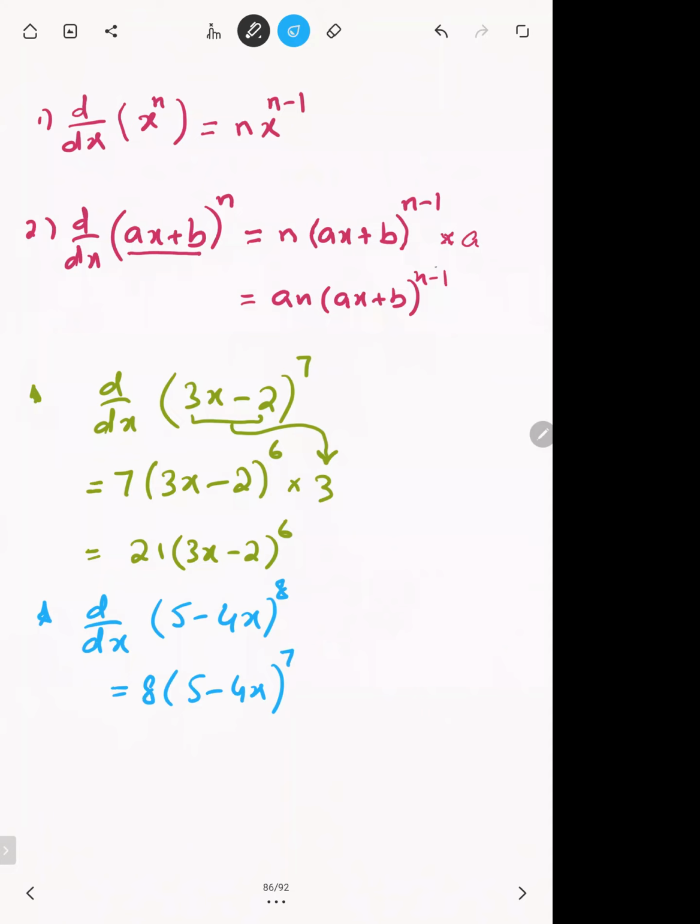Inner is 5 minus 4x. What's the derivative of 5 minus 4x? The differentiation of 5 is 0, and the differentiation of minus 4x is minus 4. Remember, not positive 4. So you will get 8 into minus 4. You can write it like minus 32 into 5 minus 4x whole power 7.